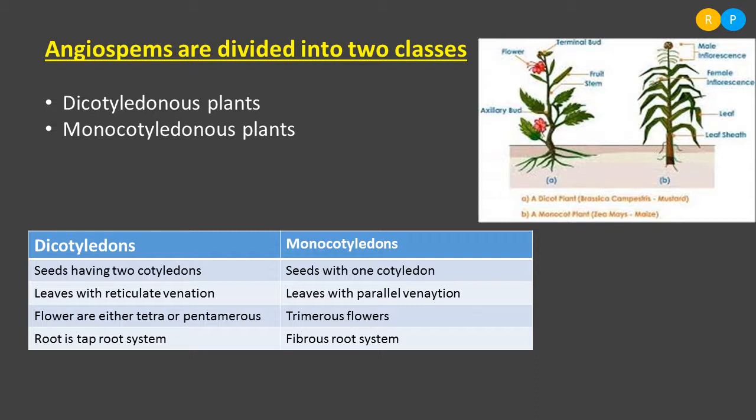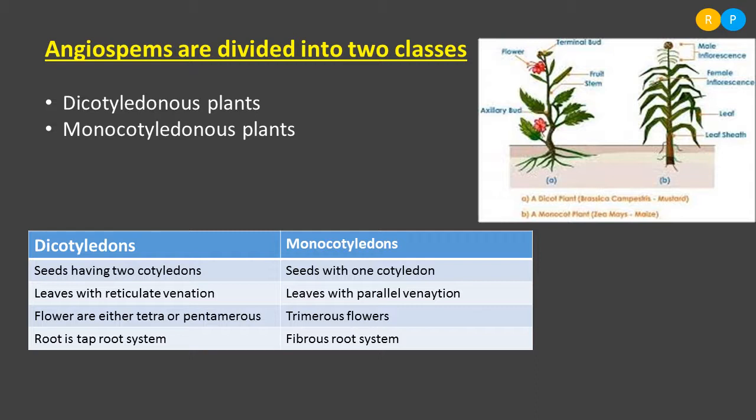And if we look into the flowers, dicot plants are showing somewhat of a difference compared to the monocot plant. What is the difference? In the dicot flower, the number of petals is restricted to either 4 or 5. Clear? So the flowers in the dicot plant are called tetramerous or pentamerous. Either they are tetramerous flowers or they form pentamerous flowers.